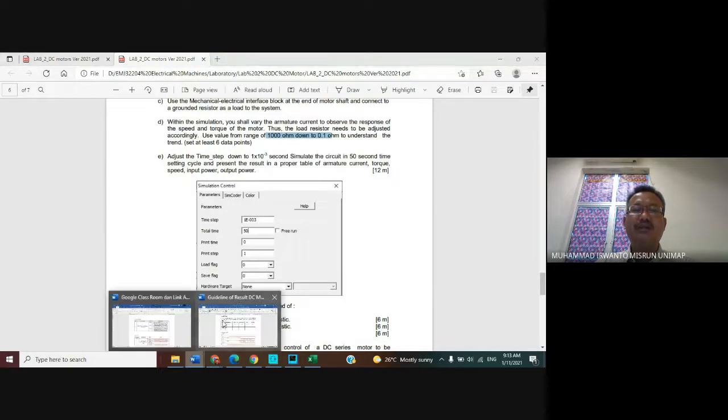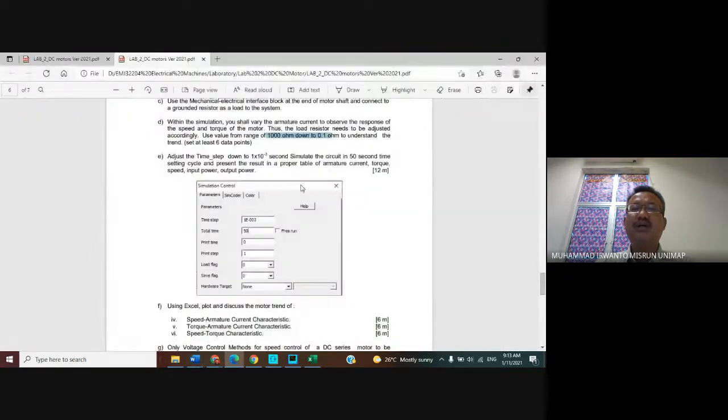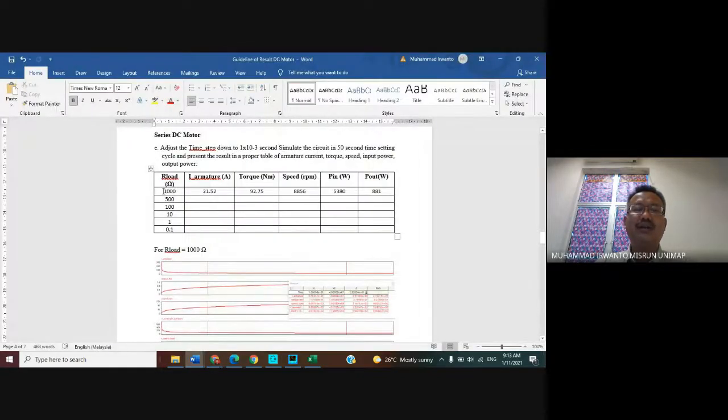Here, I give the table like this one, following 1000 to 0.1 ohms. I adjust in here. The others, follow as you like.